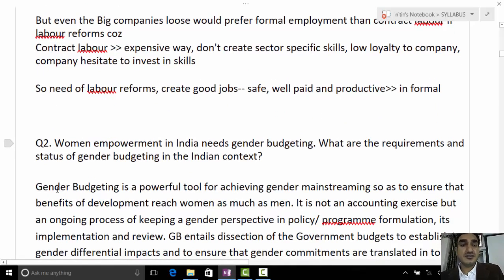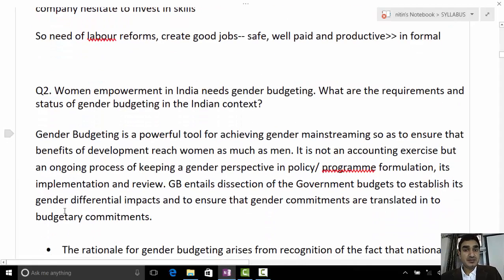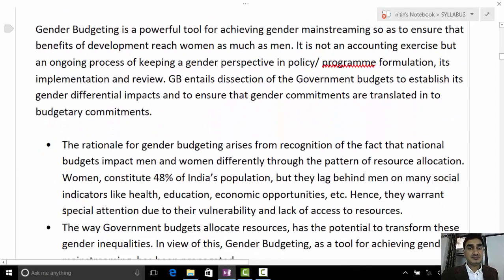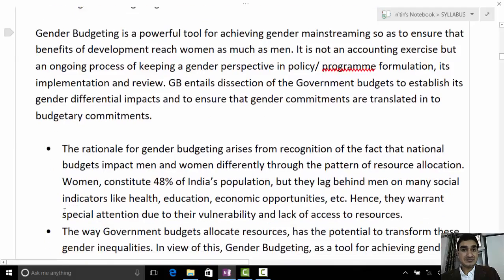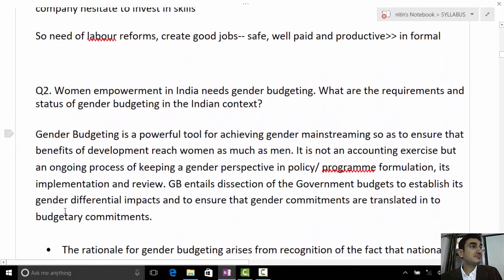We are doing this year 2016 Mains Paper 3. Now we come to the second question, number 2. Women empowerment in India needs gender budgeting. What are the requirements and status of gender budgeting in the Indian context? Tell me, who will say? Vibhu?